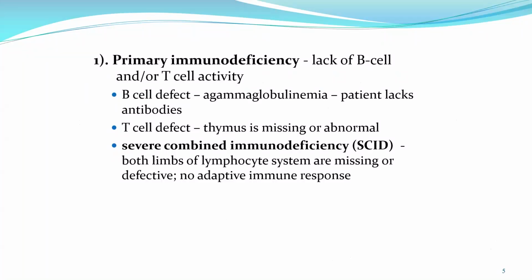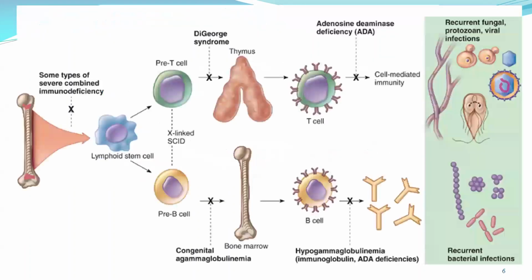Okay, so again, this is primary immunodeficiency, where maybe the B cell and/or the T cell is affected, maybe just one of them, like no B cell or no T cell, or maybe both of them. If it is both the B cell and T cell, the disease is called severe combined immunodeficiency, or SCID. So both the B cell and T cell are not present. So this individual, mostly a baby, will have a lot of problems with infection.